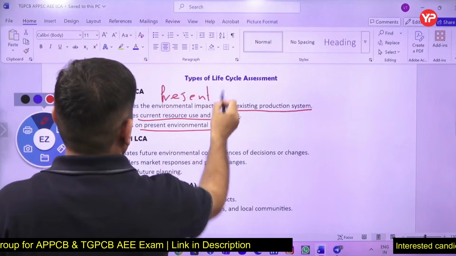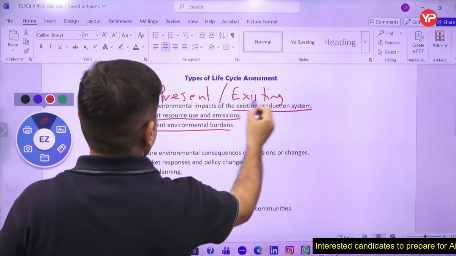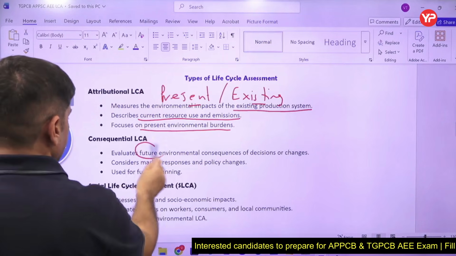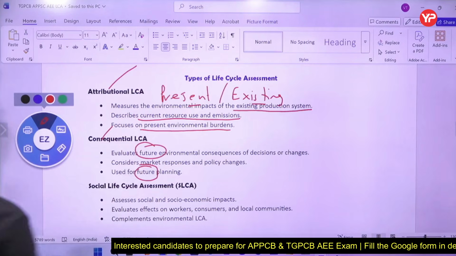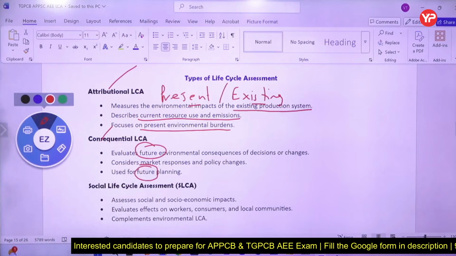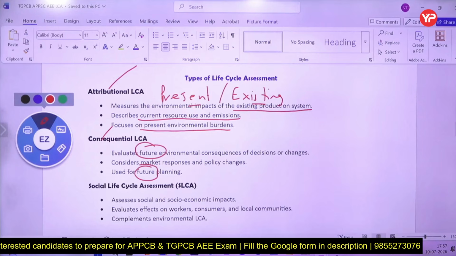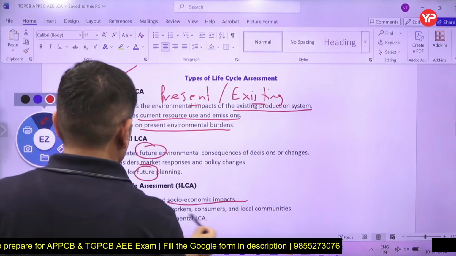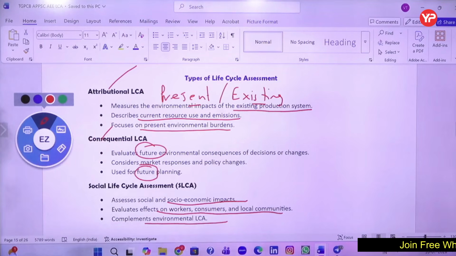That is how you have to remember it. Something which is talking about present or existing is attributional. Consequential means future. So present, attributional; consequential, future. Consequence: if you do it, what is going to happen? And social life cycle means it's a socio-economic impact, how it is going to affect consumer, local communities, complementing environmental LCA.